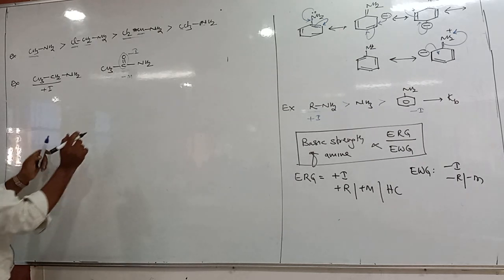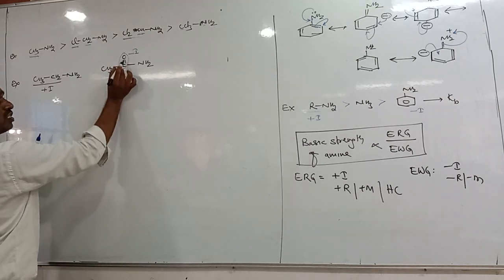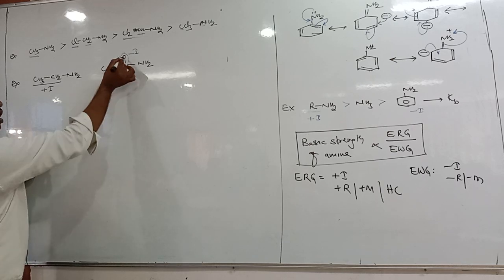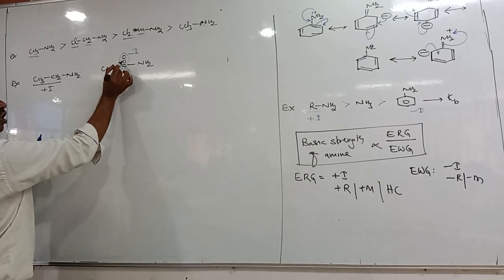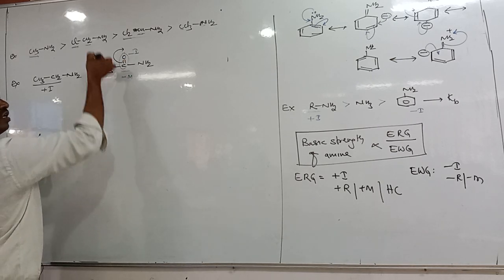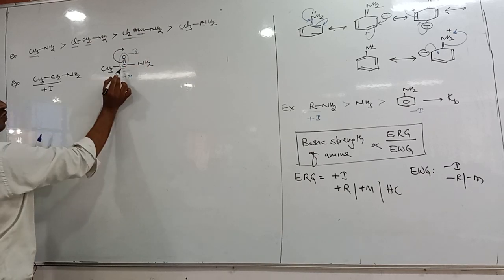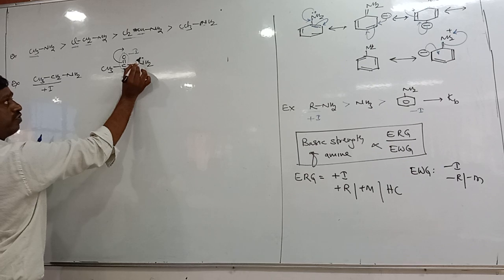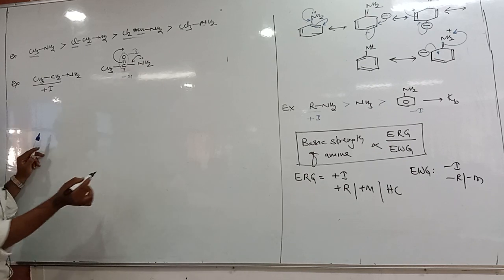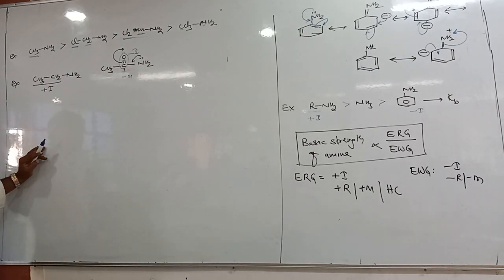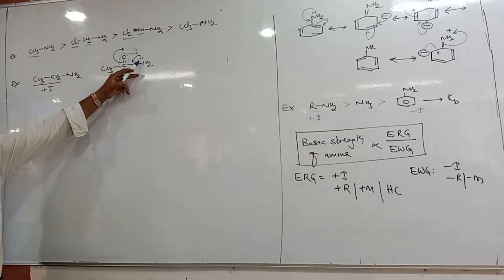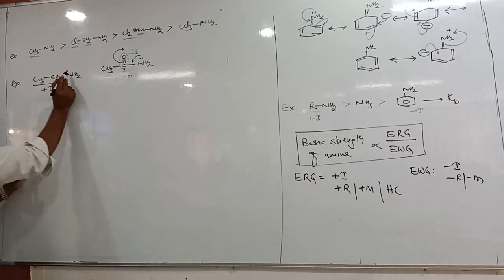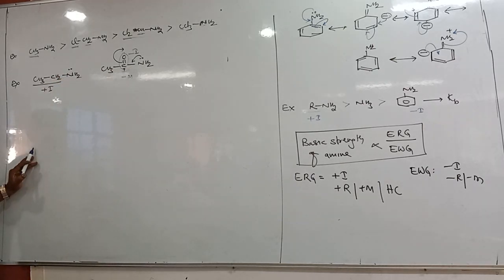So why is it a minus M group? Because among oxygen and carbon, whose electronegativity is more? Oxygen. Therefore, this oxygen withdraws electrons towards its side, electron shifted. When electron shifted, it becomes what? Positive. When this is positive, this lone pair shifted here. It means, which is called delocalization, right? So there is one lone pair, here one lone pair. Now, which lone pairs are delocalized? Which lone pairs are localized?